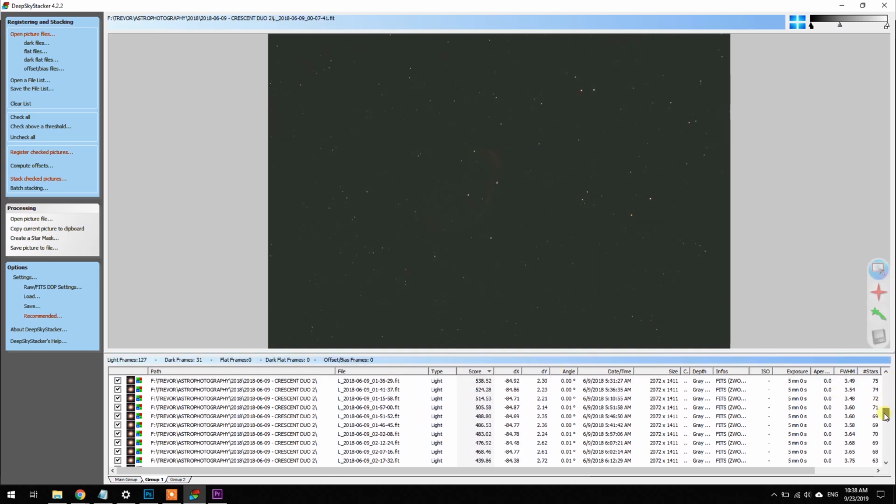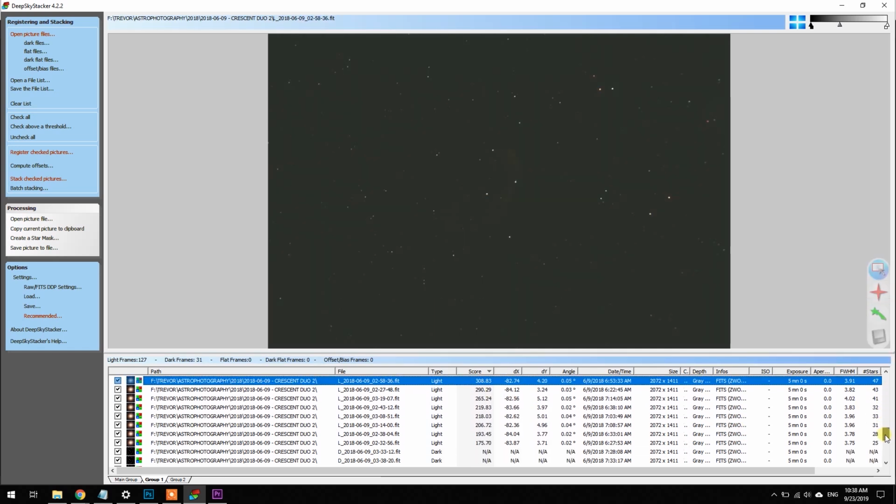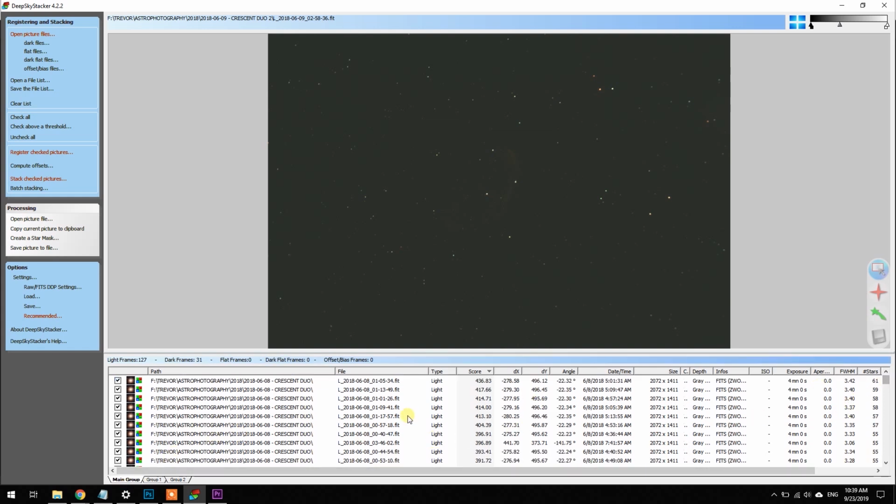So why don't we dump everything below, I think below 300 would be safe. There is no value in stacking those images. And then that covers the best ones here too. Let's see how many we would be dumping. Yeah, only the bottom half of the light frames for that one too. So why don't we do check above a threshold of 300 score. And if we scroll down, we're going to see that these ones are now unchecked here, so it won't stack those. And that's across both groups.